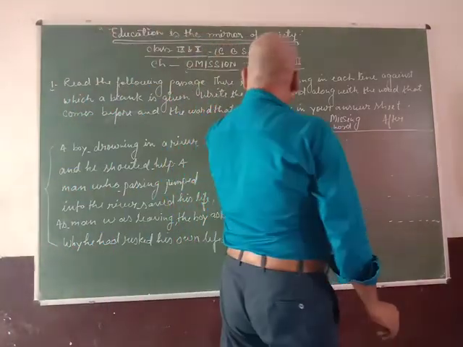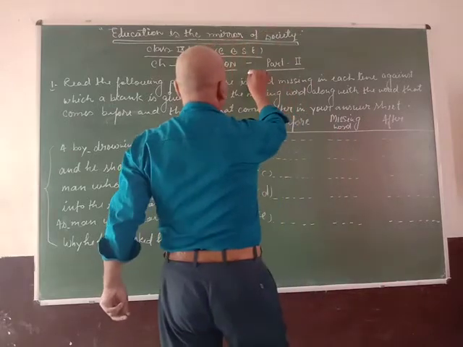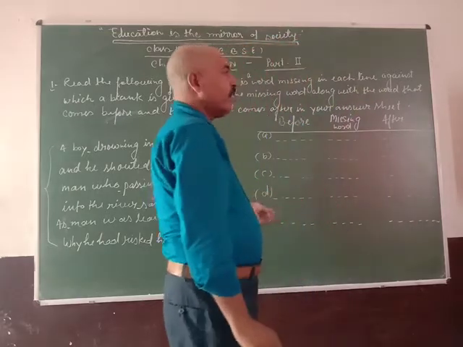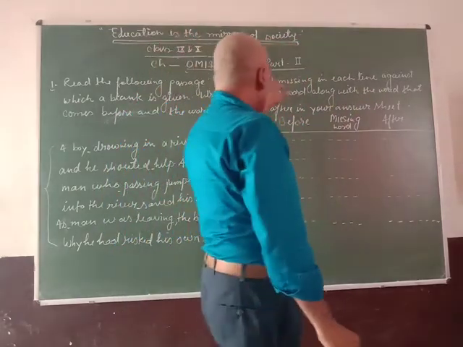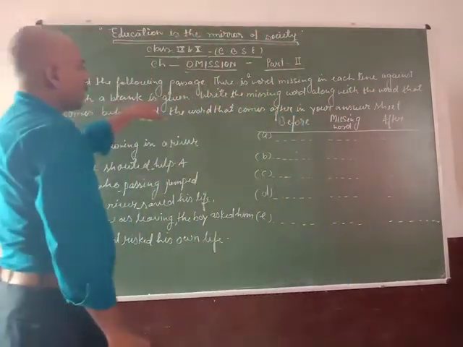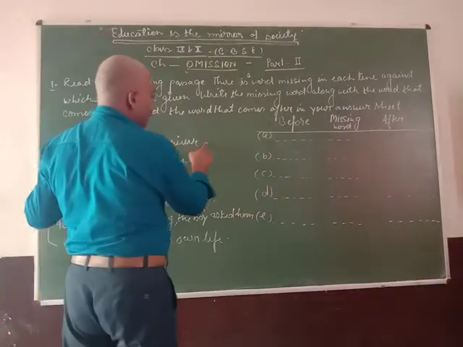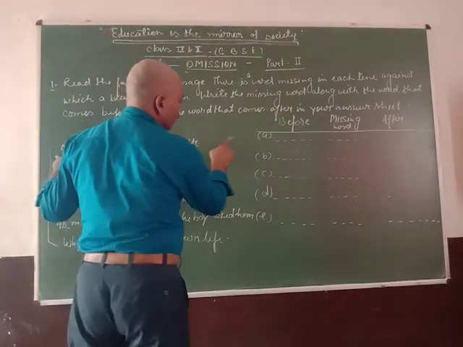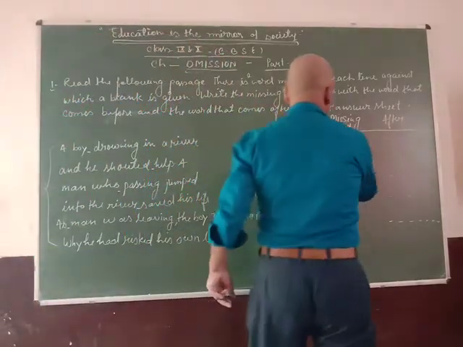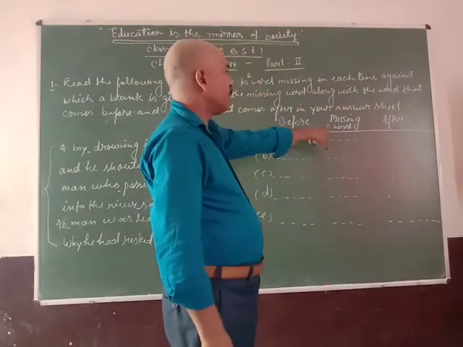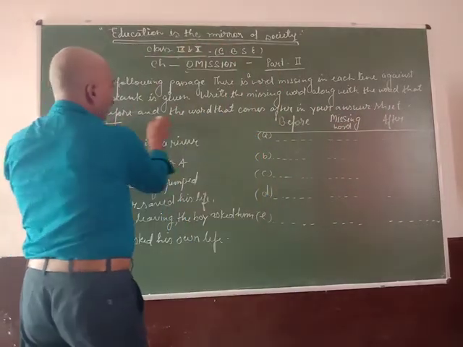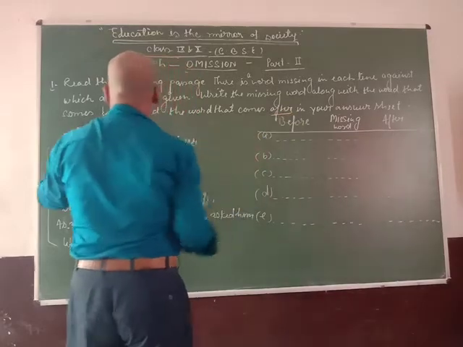There is a word missing in each line. As I explained to you in the first part, one word is missing in each line, against which a blank is given. Write the missing word along with the word that comes before and the word that comes after.